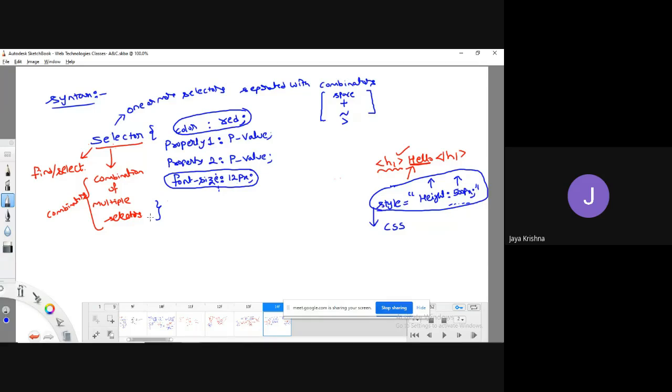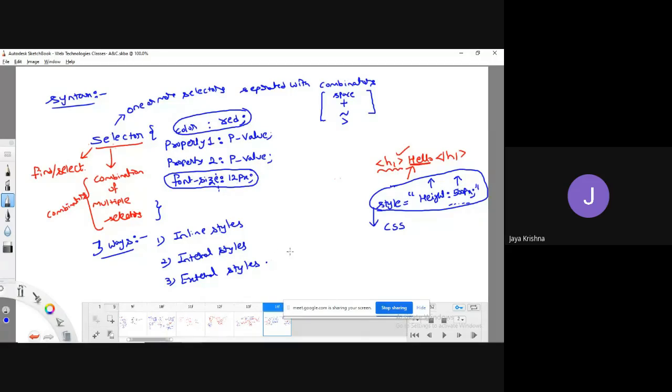Generally, once you know the syntax of how to apply CSS in HTML, you can create this CSS in three ways. First way is by using inline styles. Second way is we call it internal styles. Third way is we can call it external styles, or external style sheet. We call it an external style sheet.